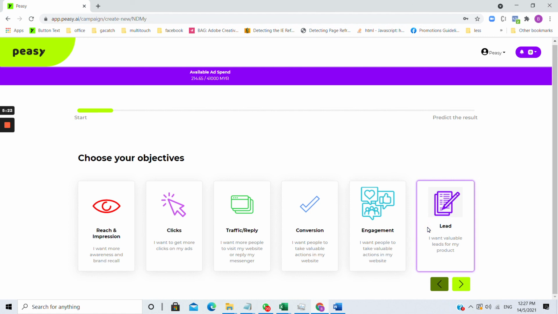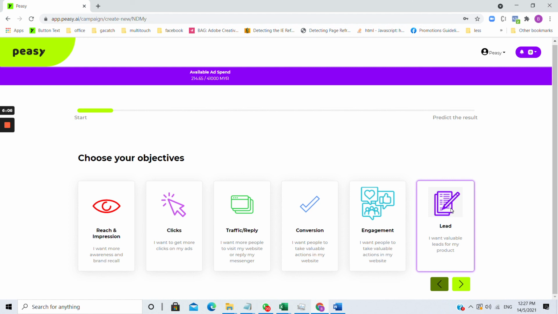Next is a lead campaign. This is most effective if you merely want registration. You want someone to register their details or to register their interest. For example, if you are a property company or an insurance company and you want to acquire leads, use this campaign. What will happen is that they will see an ad. When they click on that ad, immediately a Facebook lead form will appear. So they do not need to leave Facebook or go to a website. They can fill in their details within Facebook immediately, and those details will be sent to you. So use a lead campaign if your objective is to generate leads.